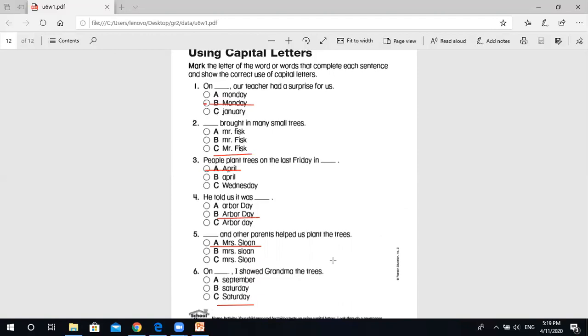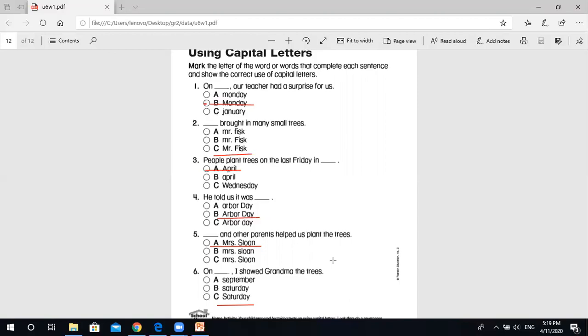So let's remember with me the cases for the capital letter to write better sentences. Here, the first case: days of the week, months of the year, and holidays begin with capital letters. So let's remember: days of the week, months of the year, holidays.